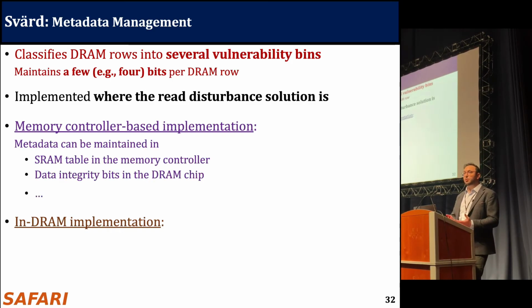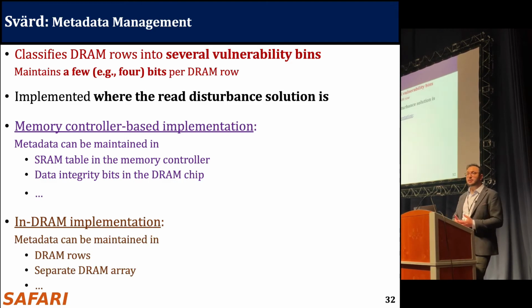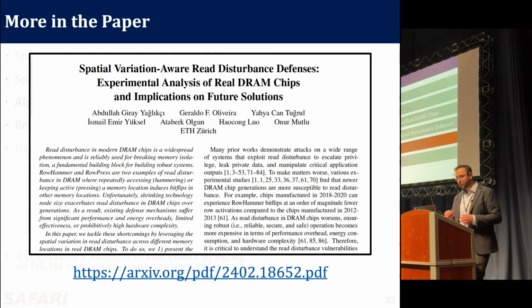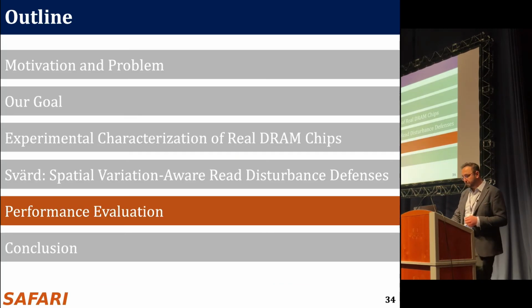If it's implemented in the memory controller, we can store this metadata in some SRAM table in the memory controller or among some data integrity bits in the DRAM chip. Or if the implementation is in the DRAM chip, then we can put data inside each DRAM row, or we can store them in a separate DRAM array as well. So we explore different integration and implementation methods in the full paper. I will refer you there for more details.